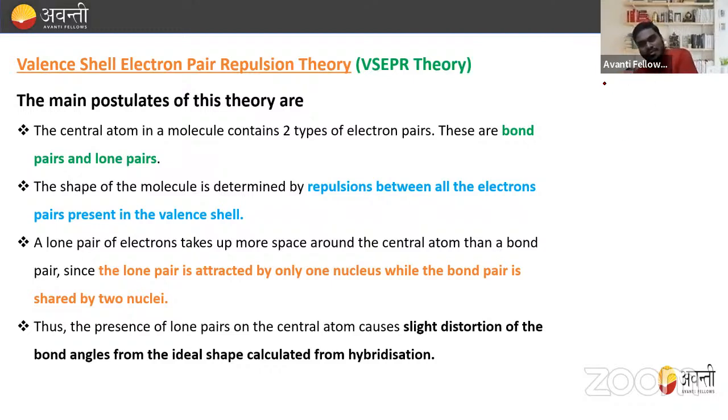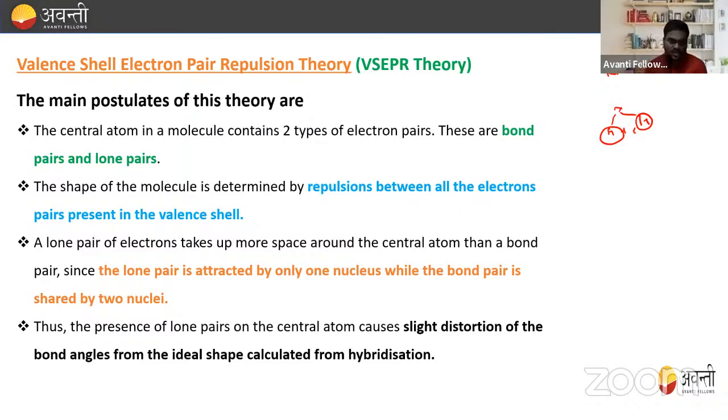We can understand this, right? If a lone pair is present in nitrogen, it means this lone pair is attracted by only the nucleus of the nitrogen. But the bond pairs, between N and H, are also electrons, but these electrons are attracted by their nuclei as well, right? So there, two nuclei come into the picture, but the lone pair is attracted by only one nucleus. That's why a lone pair of electrons takes up more space around the central atom than a bond pair.